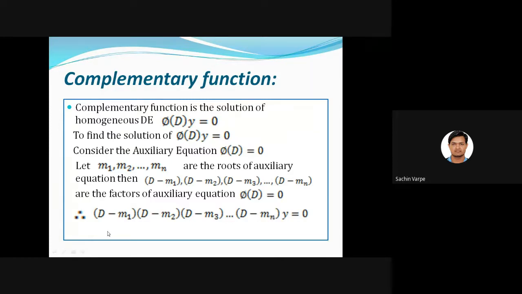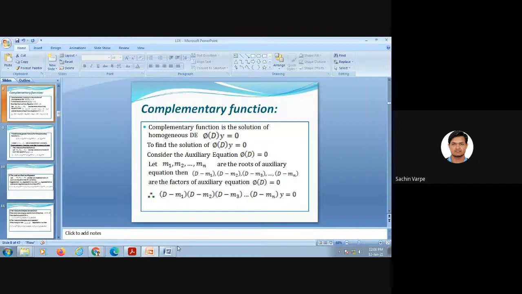So when I resubstitute the value of capital D, what is capital D? Capital D is d by dx. When I resubstitute, I get (d by dx minus m1) operated on y equal to 0.